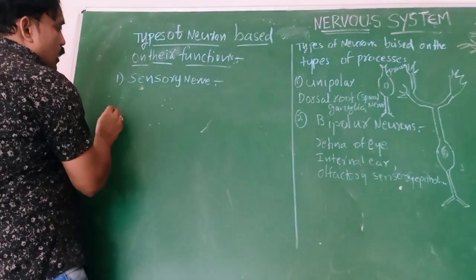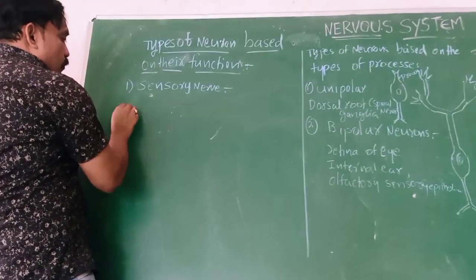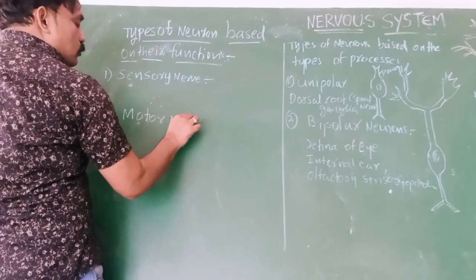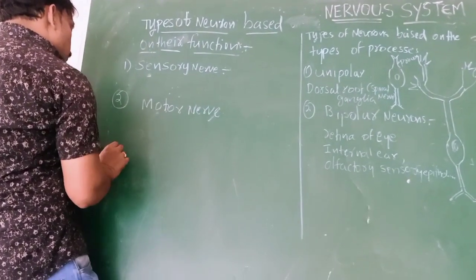One is sensory nerves. Second one is motor nerve. Third one is what?